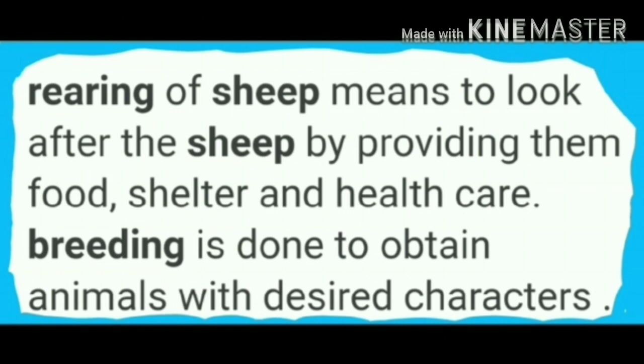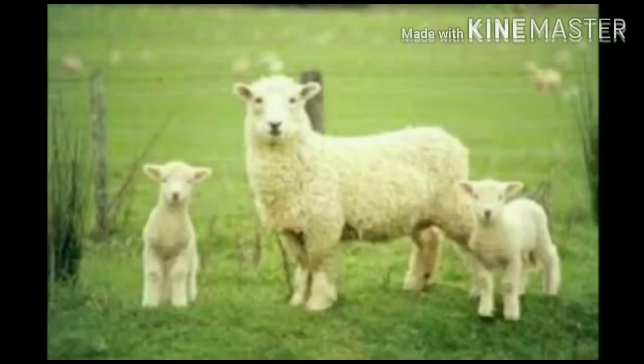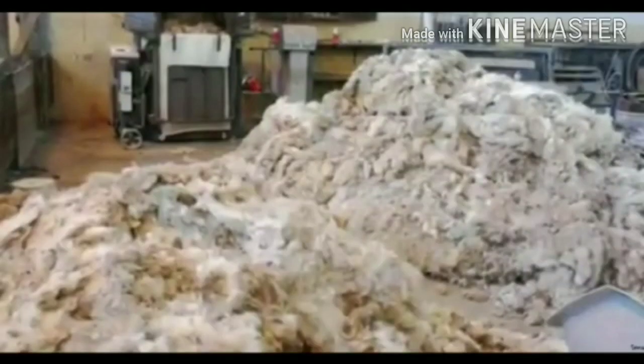Certain breeds of sheep have a thick coat of hair on their body, which yields good quality wool in large quantities. These are called sheep of good breeds. Such sheep are selectively bred by choosing at least one parent sheep of good breed. This raises the quality and quantity of wool produced.